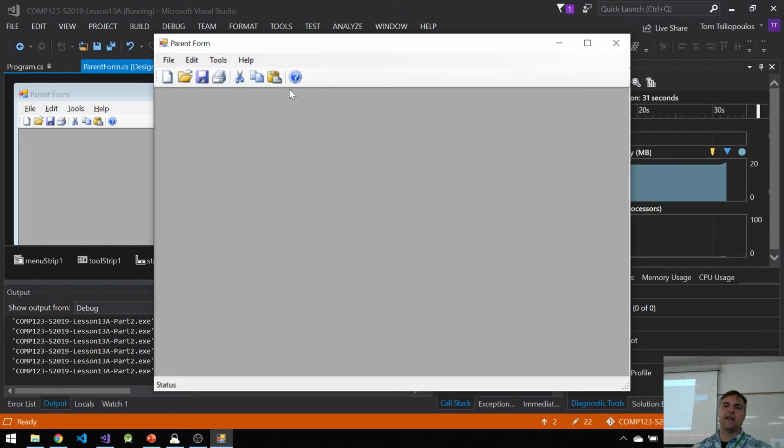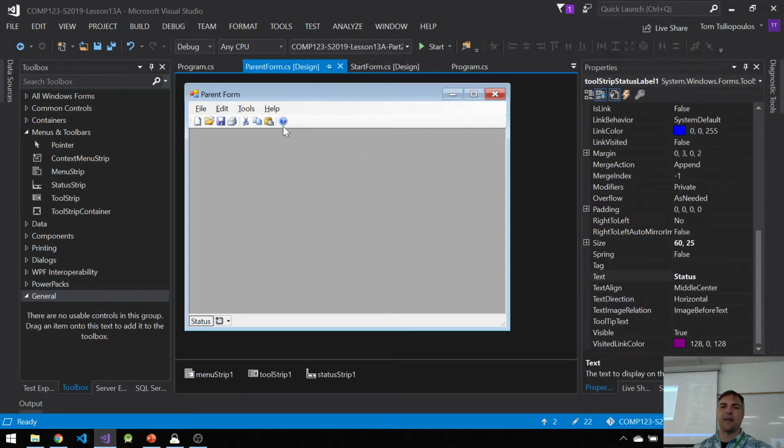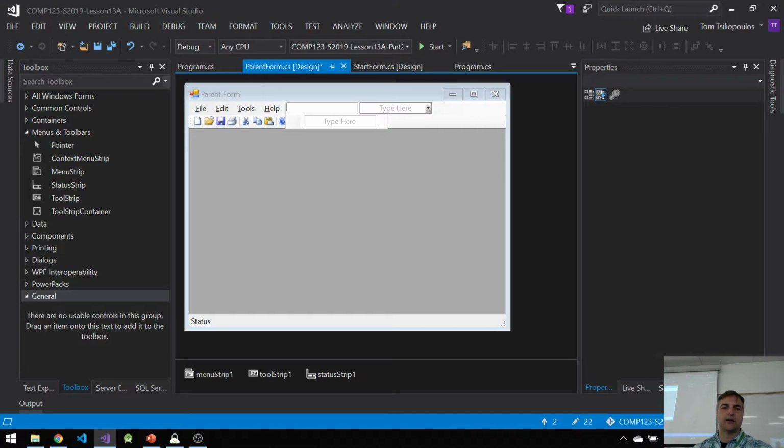But I have all these things. None of them work right now because I haven't programmed any of them up. Let's add a couple more menu items, okay? So right now I have help, tools, edit, and file, just like Microsoft gives us. File, edit, tools, and help. You can see that those are all up there. I want to add another one called window.